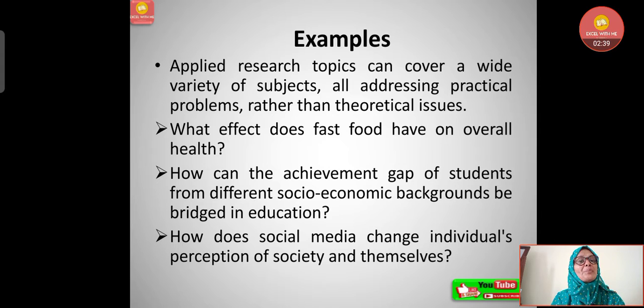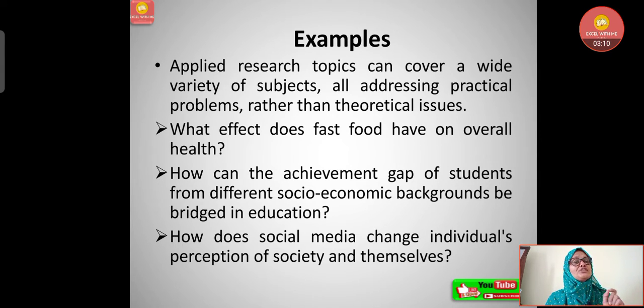Applied research topics can cover a wide variety of subjects, all addressing practical problems rather than theoretical issues. In basic research we understood they create the theories, theory specific, theoretical, pure, fundamental, basic researches. Here applied researchers will cover a wide variety of subjects, addressing practical problems rather than writing the theories.